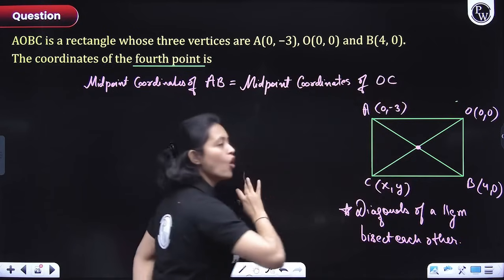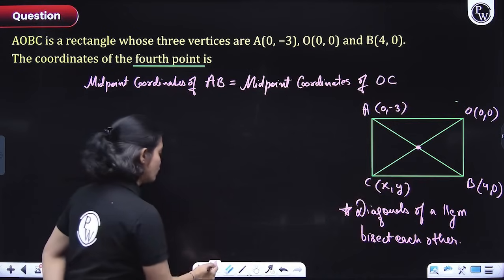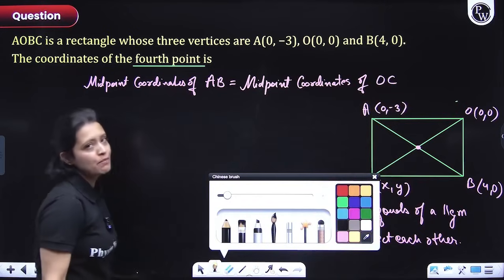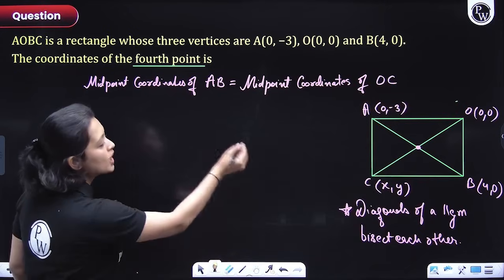This is all that you're going to use here, and this is true, again I repeat, for every parallelogram. Okay, so now what is the midpoint of AB?